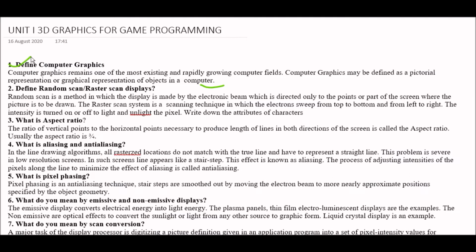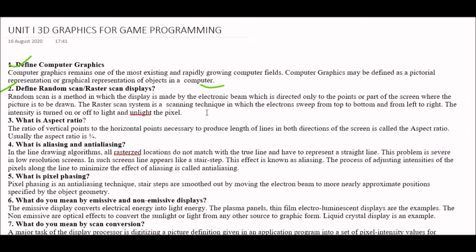Okay, next question, define random scan or raster scan displays. Answer is random scan is a method in which the display is made by the electronic beam which is directed only to the points or part of the screen where the picture is to be drawn. The raster scan system is a scanning technique in which the electrons sweep from top to bottom and from left to right. The intensity is turned on or off to light and unlight the pixel.